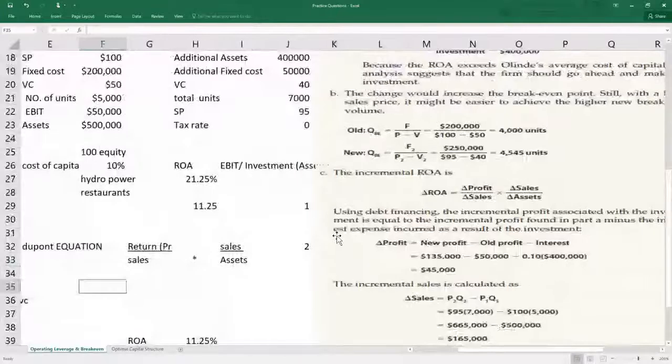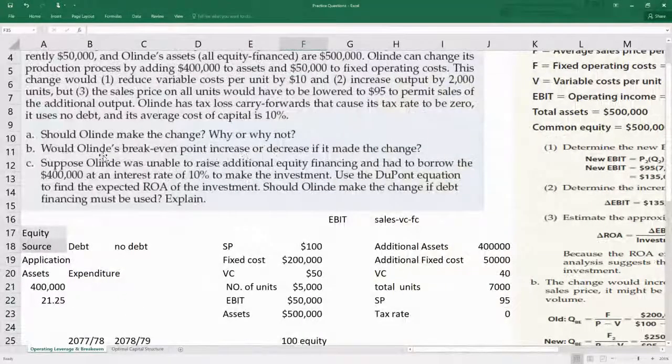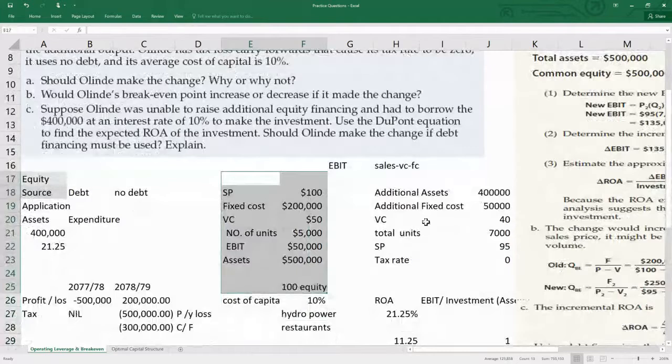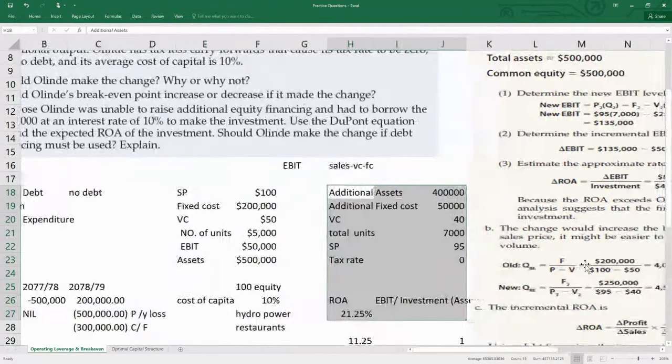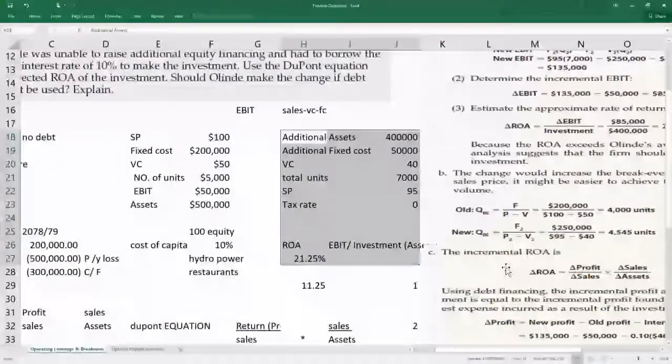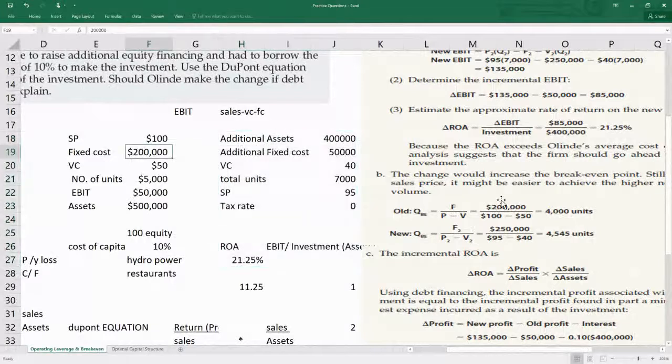Okay. So simply, what have we been asked in the question? Would Olind's break-even point increase or decrease? So how do we find increase or decrease? We have to find break-even for both cases, the past one and the additional one. Only then can we compare them and understand whether it's an increment or decrement. F means fixed cost, that is 200,000, and you divide it by price, which is already given as 100, minus variable cost of 50. Simply, we find our break-even is 4,000 units.